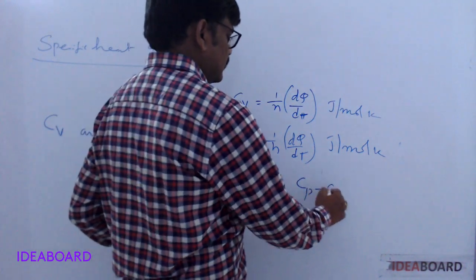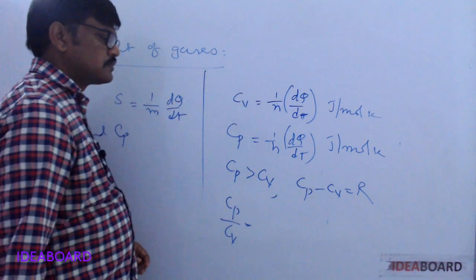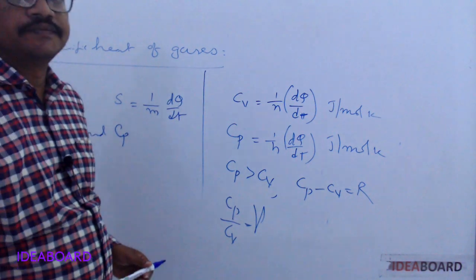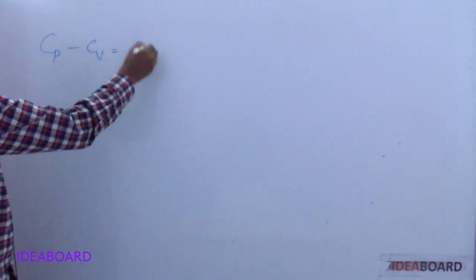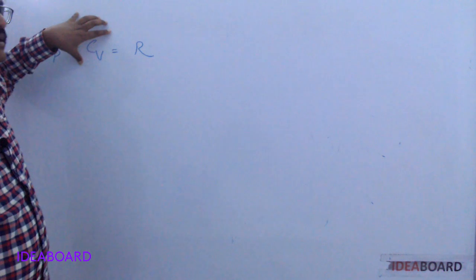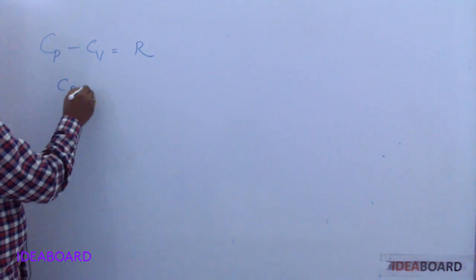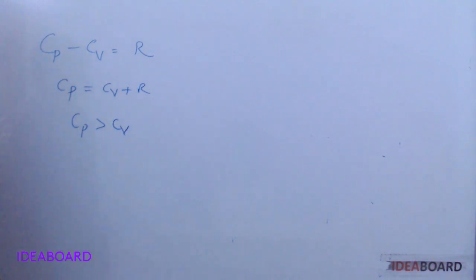Now the difference Cp minus Cv equals R, and Cp by Cv, the ratio of the two specific heats, is called gamma. Clearly we know that Cp minus Cv equals R, where Cp is the molar specific heat of the gas at constant pressure and Cv is the molar specific heat of the gas at constant volume, and R is the universal gas constant. Therefore, Cp equals Cv plus R. That's why Cp is always greater than Cv.